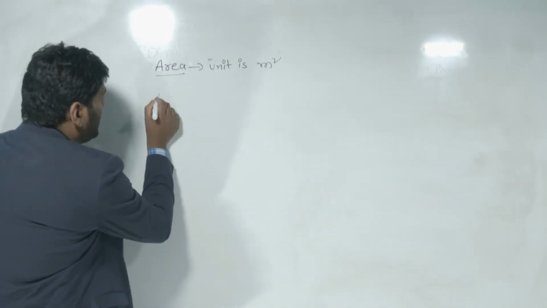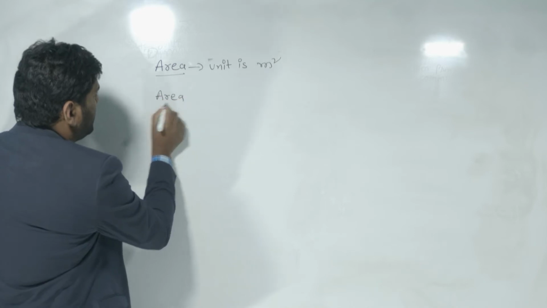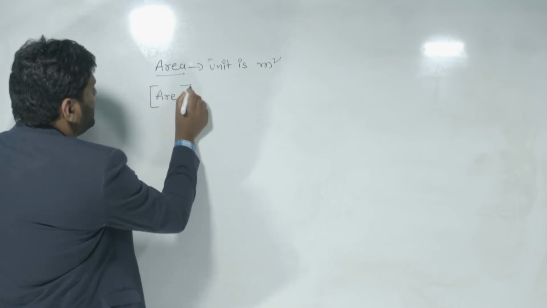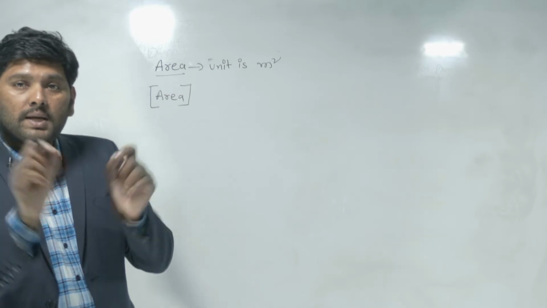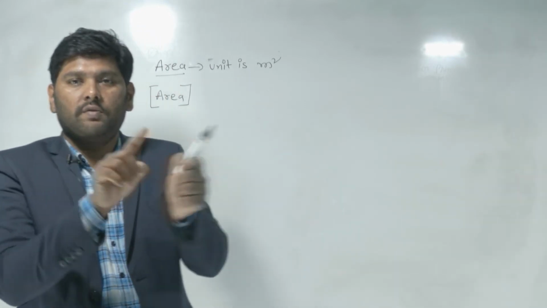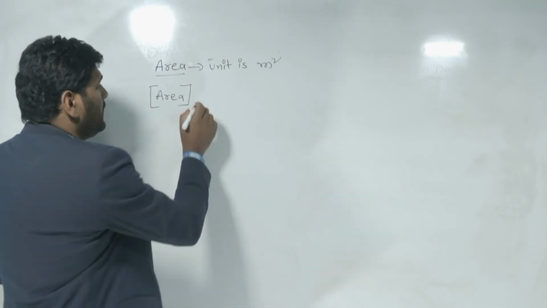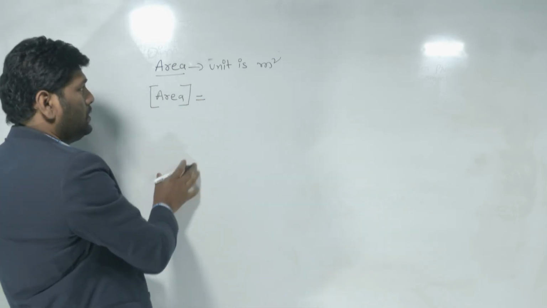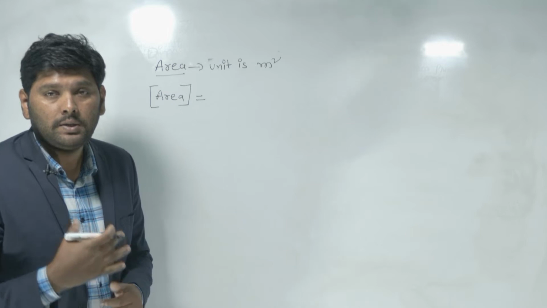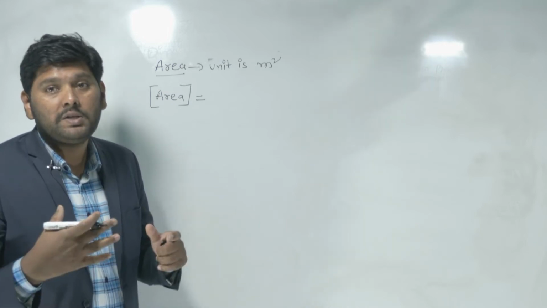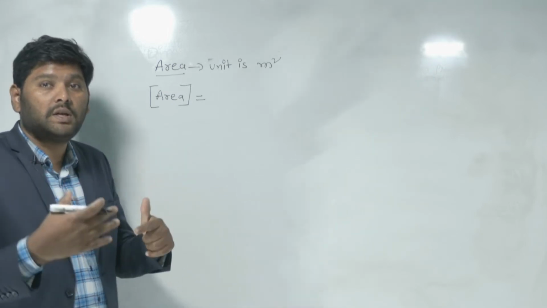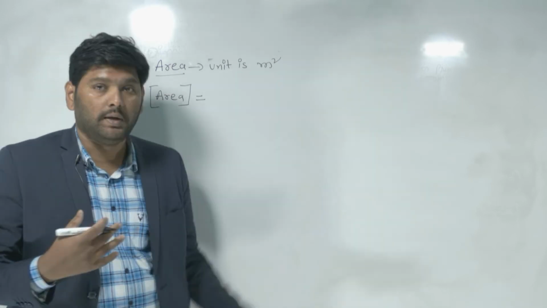Now, area I am taking here. Whenever you want to write a dimension formula, you must represent it in a square bracket. So I have represented this area in a square bracket. That is equal to, I want to write the dimension formula. So we will write it in terms of what? Fundamental quantities.